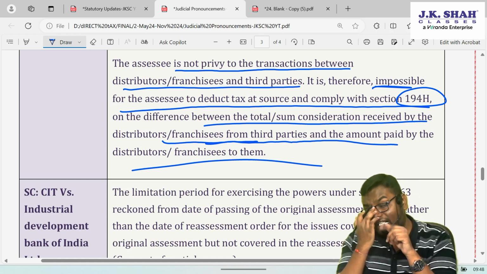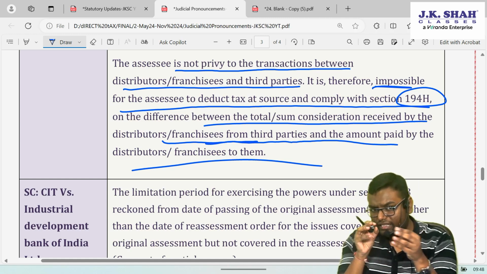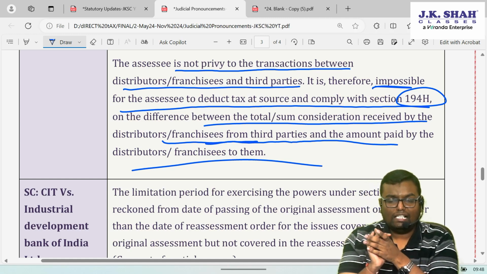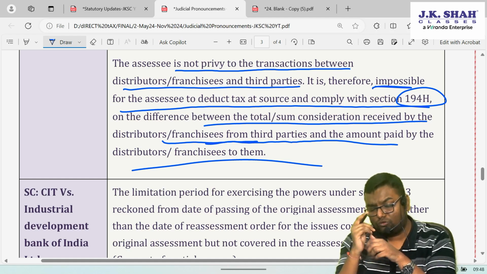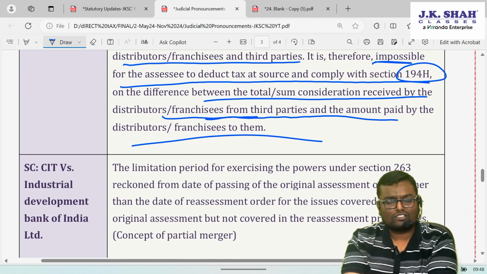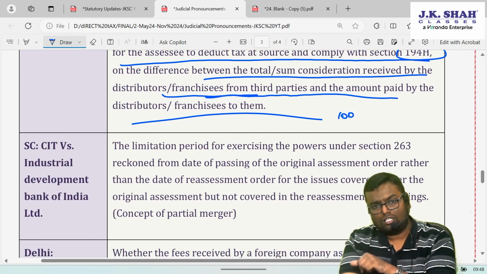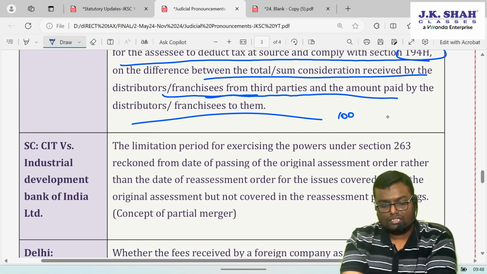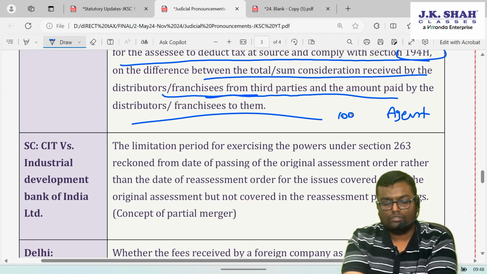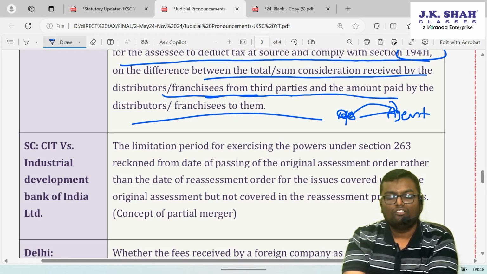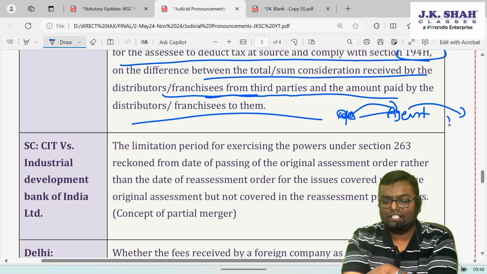But let's say there is one Kerala High Court judgment also. Now let me just reconcile that. The Kerala High Court judgment, what it says, it is of Vodafone, that let's say Vodafone has a recharge coupon of 100. It will be sold to the customer for 100. But just to maintain the relation with agents, Vodafone is selling the recharge coupon for rupees 90 to the agent, who will sell at a fixed price of 100 to the customer.